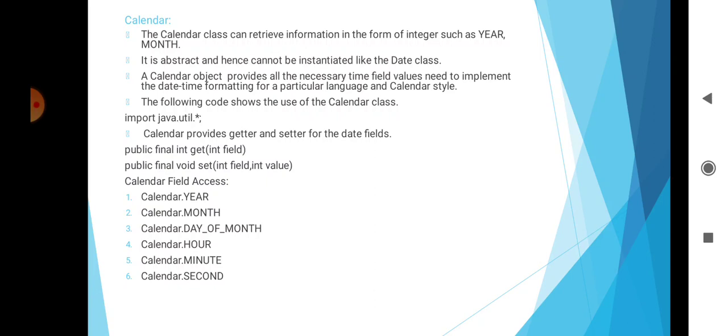Then Calendar field access. First is Calendar.YEAR, which identifies the year. Then second, Calendar.MONTH, identifies the month. Calendar.DAY_OF_MONTH identifies the day. Then Calendar.HOUR identifies the hour. Then Calendar.MINUTE identifies the minutes, and Calendar.SECOND identifies the second.